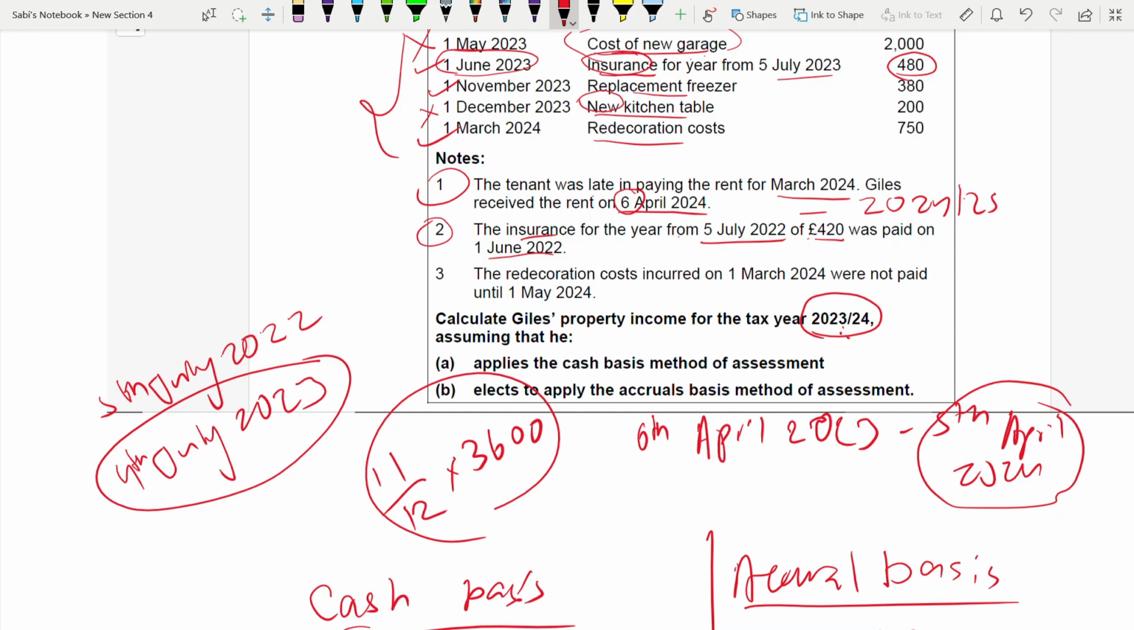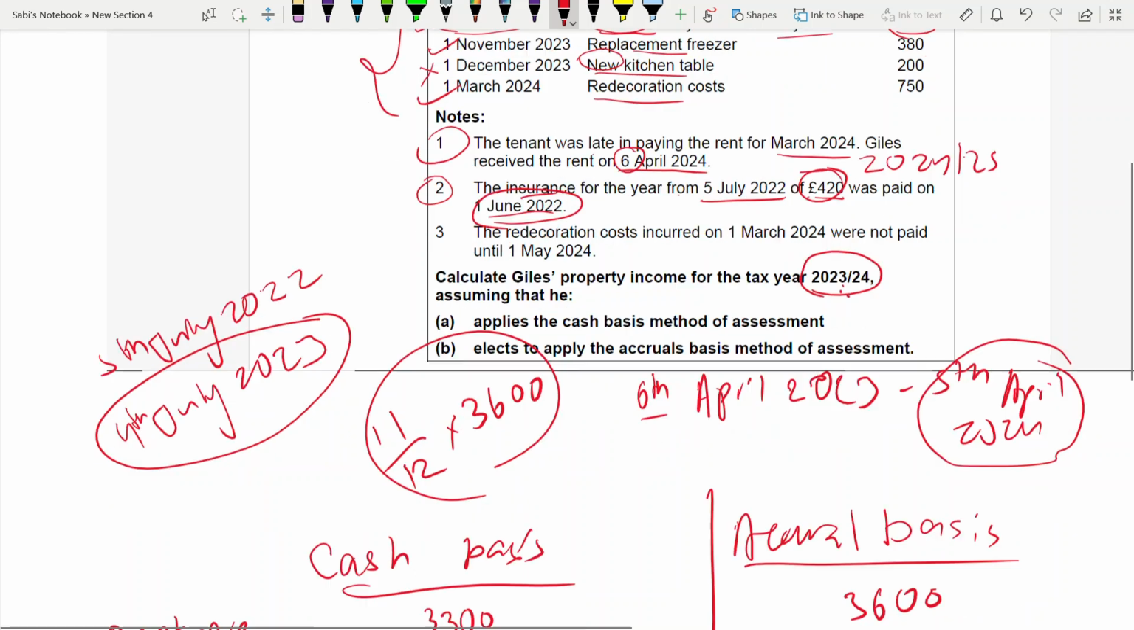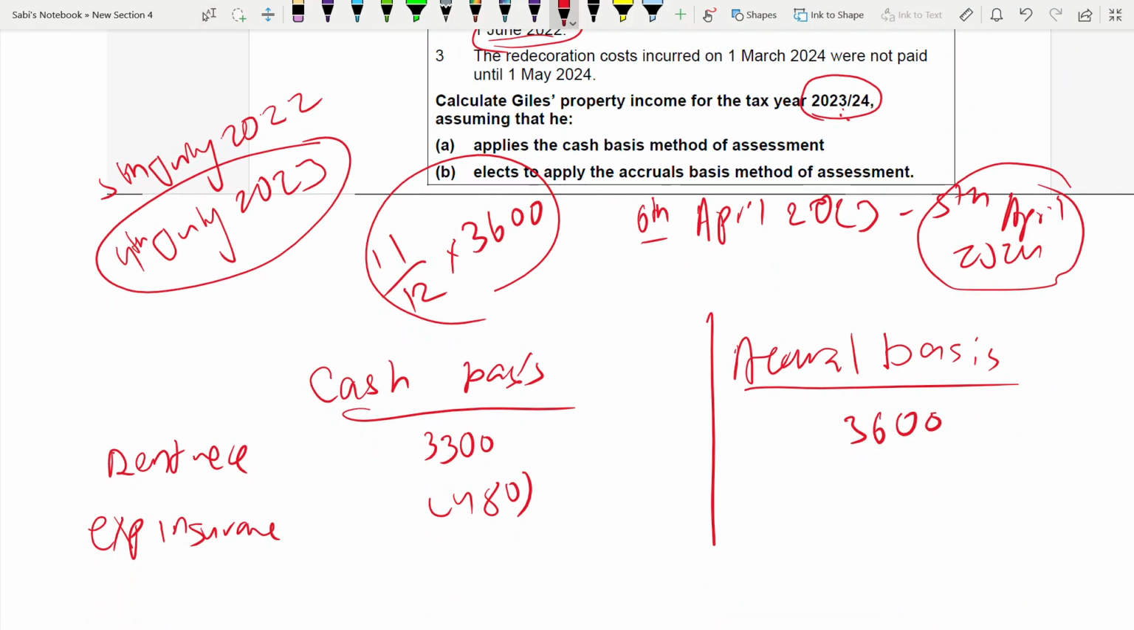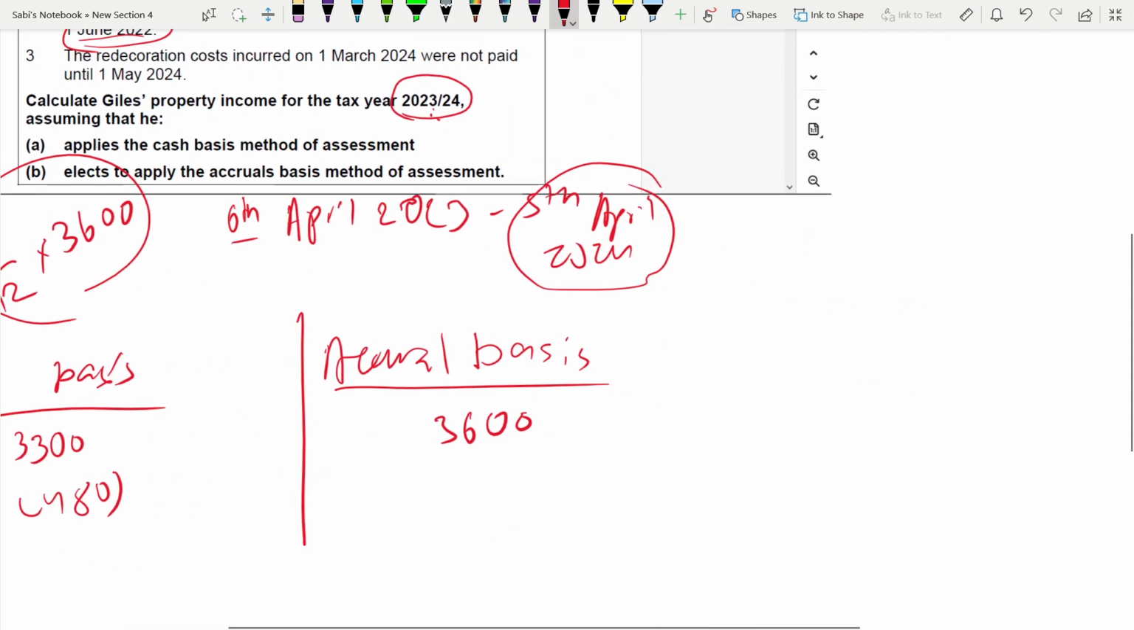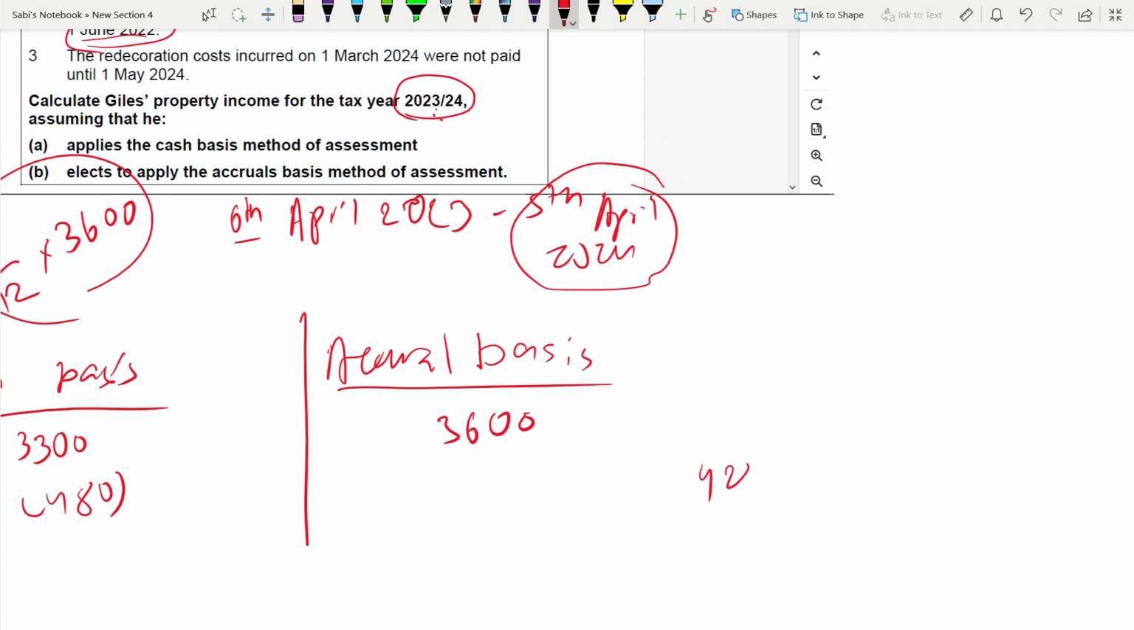How many months? Only April. It starts from 6th April. The months of April, May and June. 3 months. So 3 months of this falls in this tax year. It doesn't matter when you have paid it, because under accrual basis, 420. So I will do the working here for insurance. 420 into 3 months because only 3 months of this falls in this tax year. Plus,